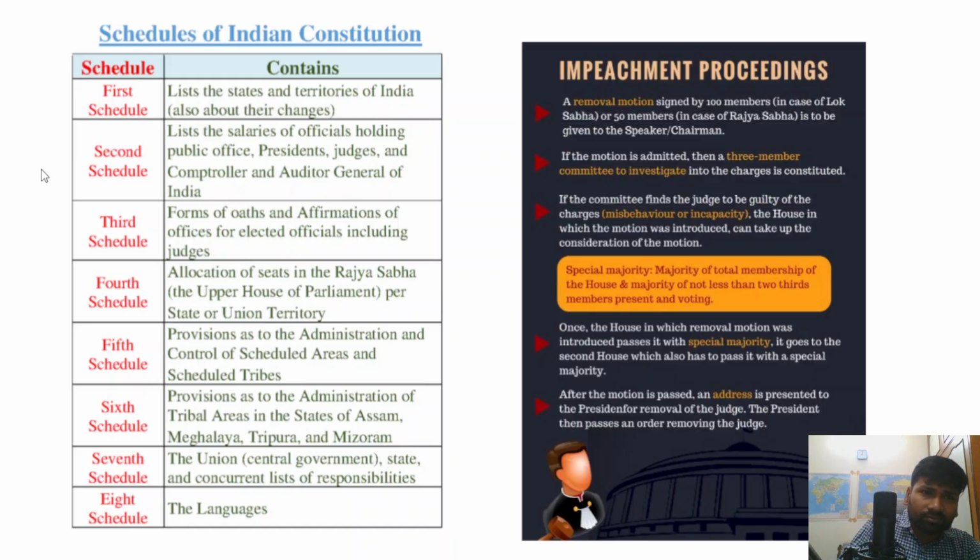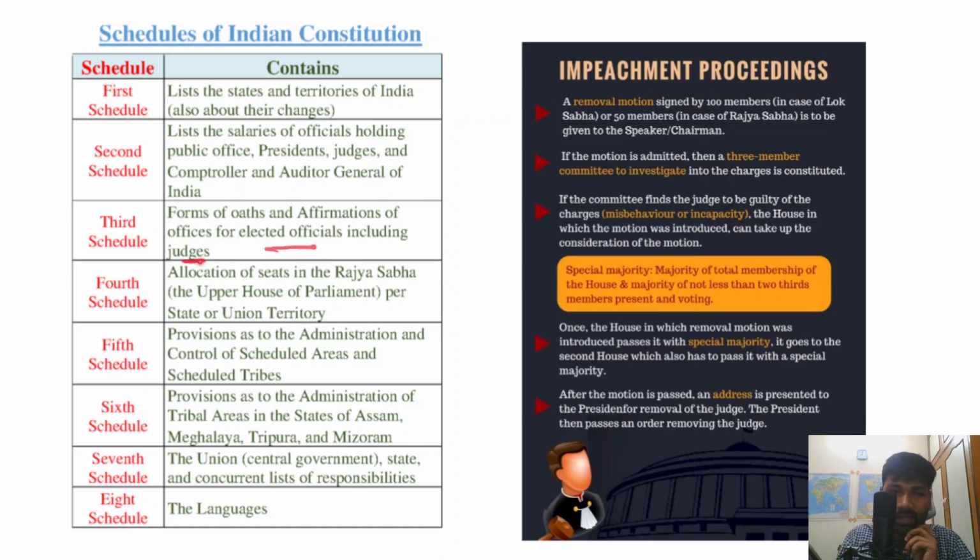Now, the third schedule deals with the oath and affirmation of offices, elected officials, including the judges. So you have to remember the third schedule. The third schedule deals with all offices, but except the office of President and Vice President. So the office of President and Vice President are not part of the third schedule, right? So the third schedule essentially deals with oath and affirmation of offices for elected officials, including the judges as well.